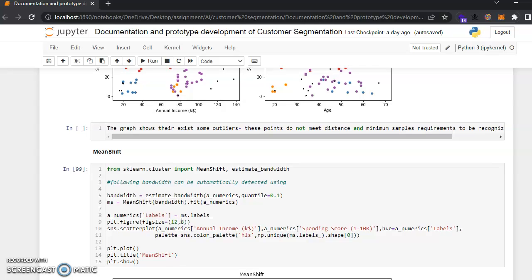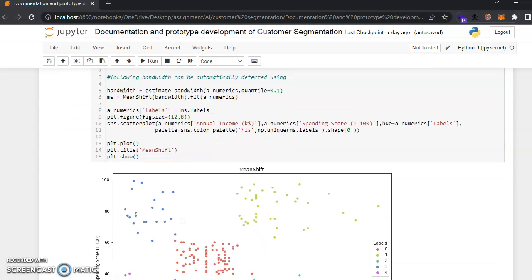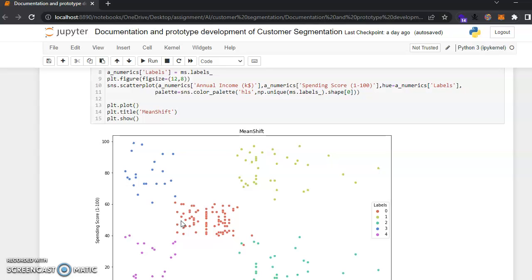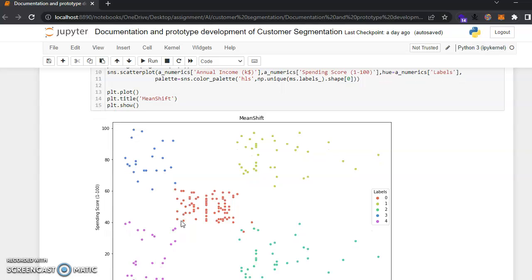When we apply the mean shift, we do not have to give anything because it takes care of everything on its own. This time we have not taken the age within all the 3 algorithms. It didn't work well, so I have only taken the annual income. This worked perfectly well. I have not given anything, so it understands the data and created 5 clusters on its own.